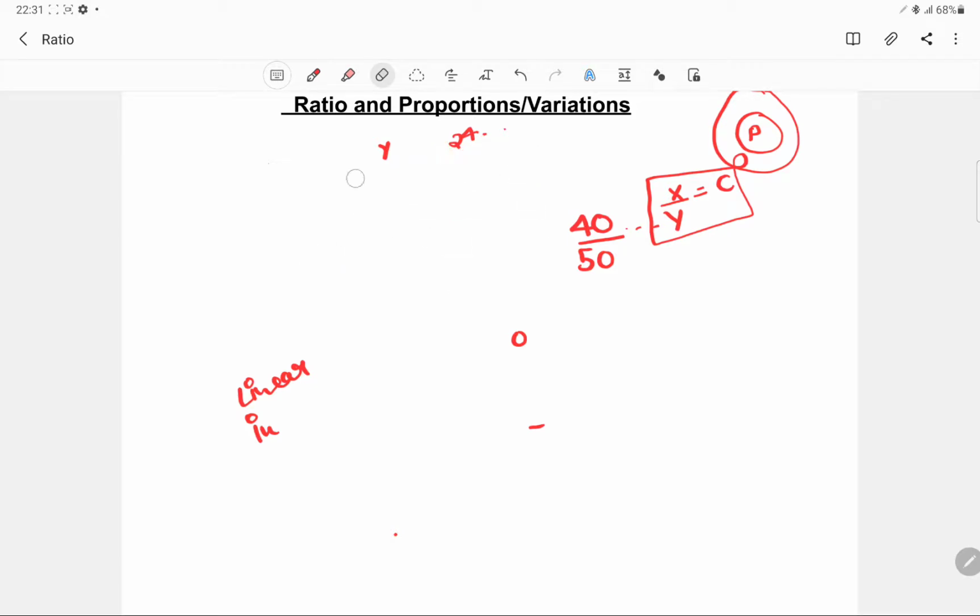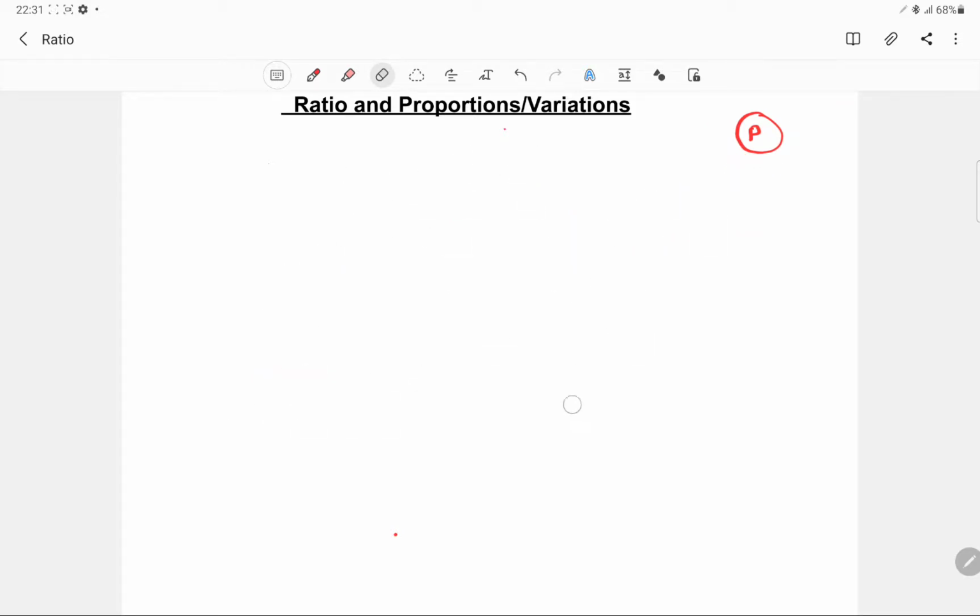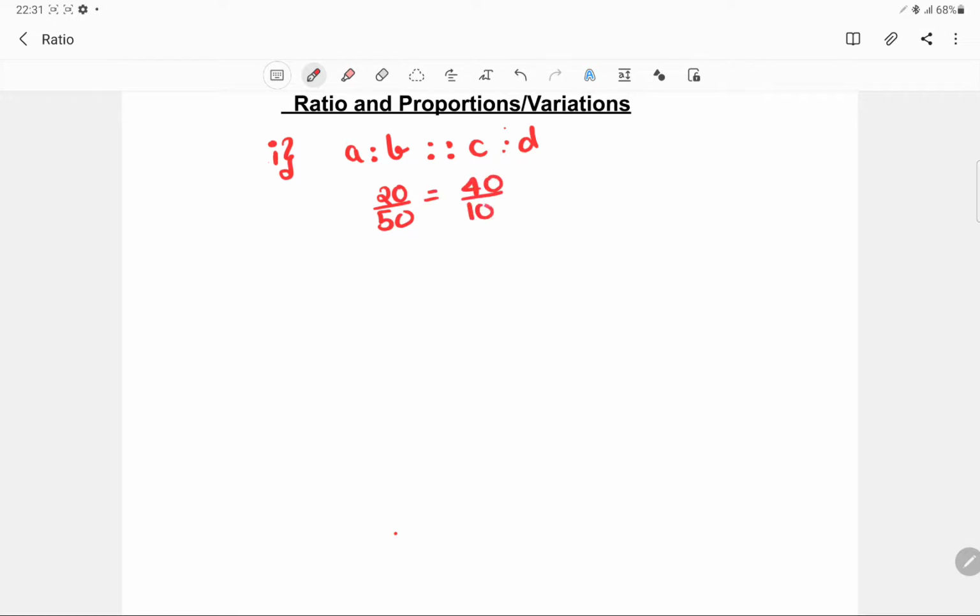Now there are a few things that we can take note of in proportion. So the first thing is, for example, you have A is to B. So you always refer to a proportion like this, C is to D. This is nothing but, say, 20 out of 50, so you will have 40 out of 100. So this is just a representation, like 20 is to 50 as 40 is to 100.